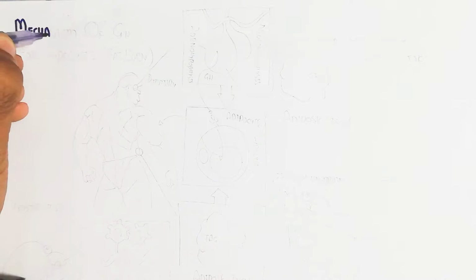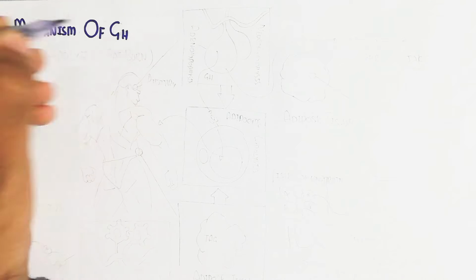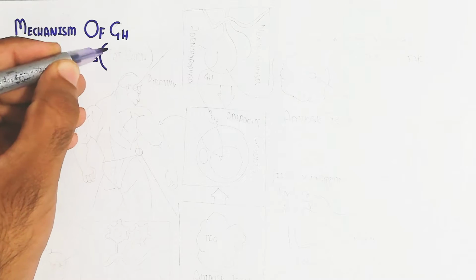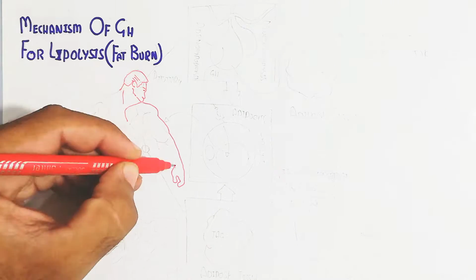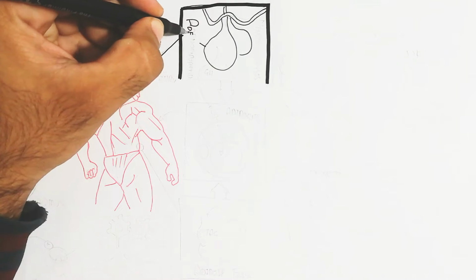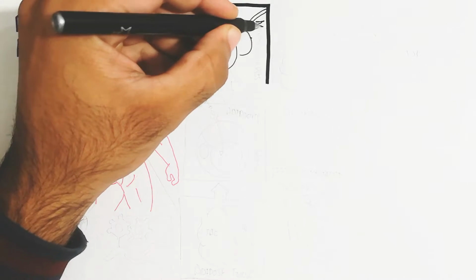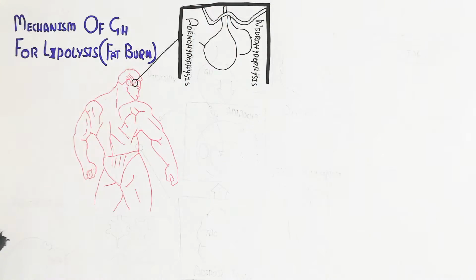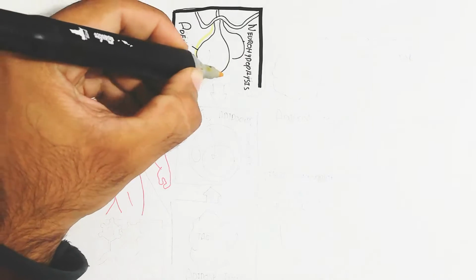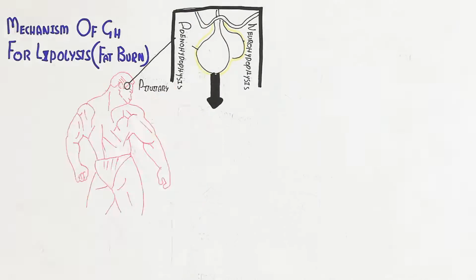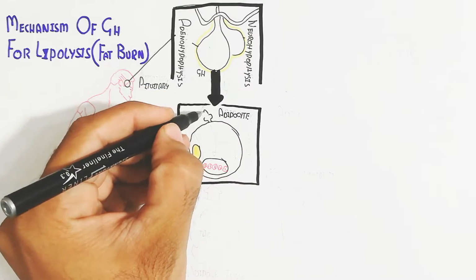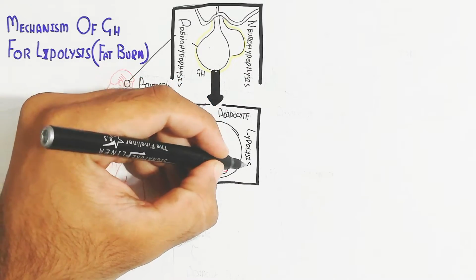Hello, in this video we will discuss the mechanism of growth hormone for lipolysis, meaning fat burning. It is triggered during fasting and intermittent fasting, which improves the growth hormone for the growth of any part of the body. The person contains the pituitary gland and hypothalamus, with the adenohypophysis and neurohypophysis, the anterior and posterior lobes of the pituitary. The growth hormone released will target the adipose tissue.